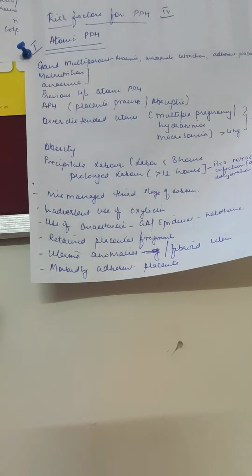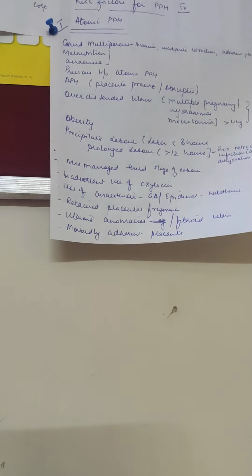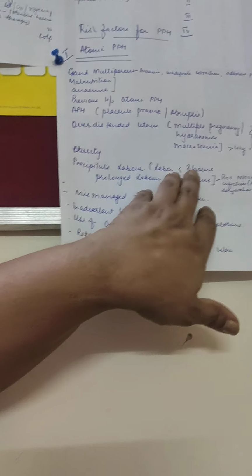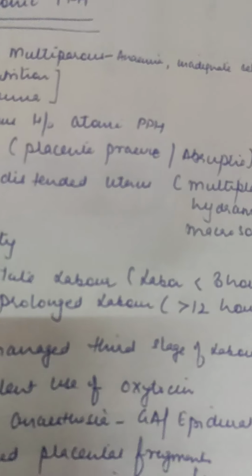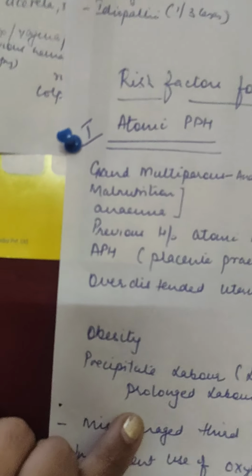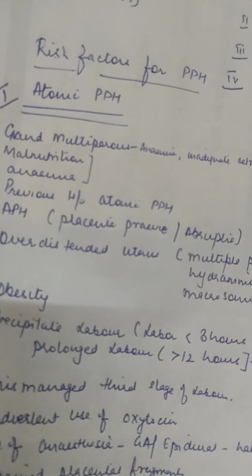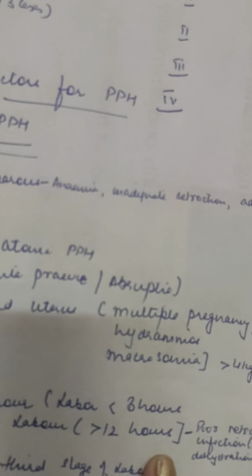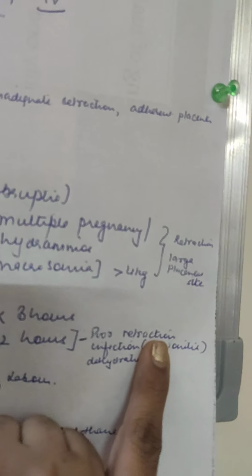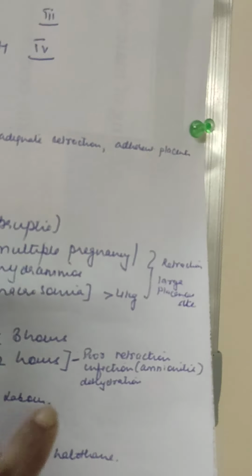Precipitate labor. I have told you labor usually lasts for about 6 to 12 hours. But if the labor is lasting for less than 3 hours, then it is called precipitate labor. Because the uterus does not get much time to accommodate itself, it is called precipitate labor. And in a condition of prolonged labor, that is, if the active labor is lasting for more than 12 hours, it is called prolonged labor. Why is prolonged labor a factor for atonicity? Because there is poor retraction of the muscle fibers, as the muscle fibers have been kept stretched for a longer duration.